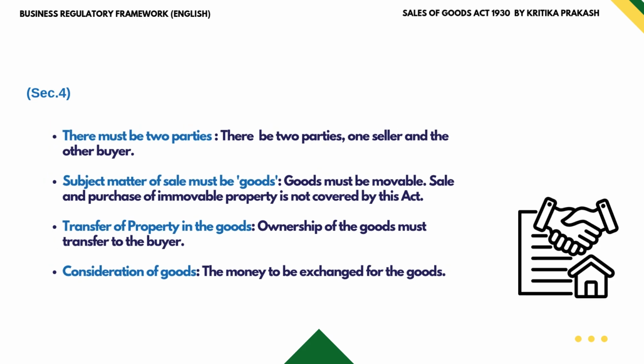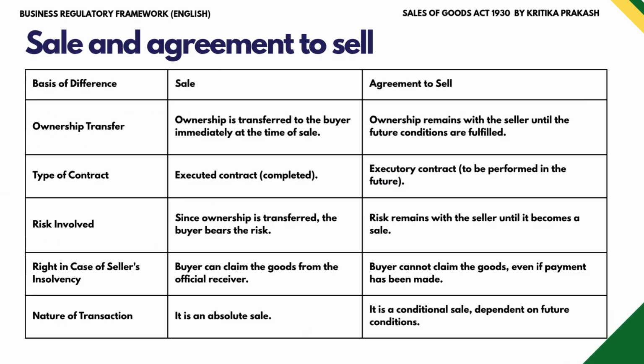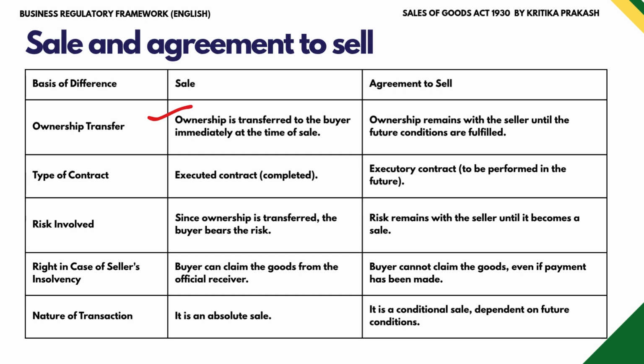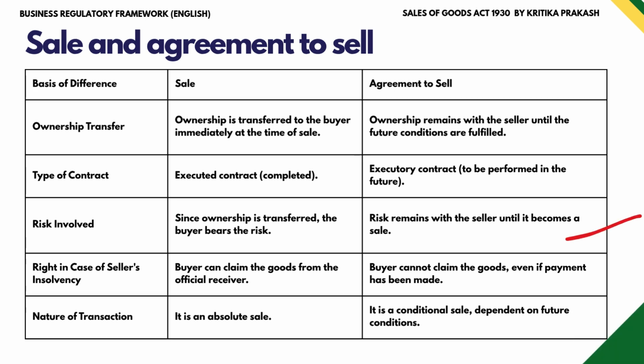Now let's understand the difference between sale and agreement to sell. The first basis of difference is the ownership transfer. In case of sale, it is transferred to the buyer immediately at the time of sale, whereas in agreement to sell, ownership remains with the seller until a future condition is fulfilled. Talking about the type of contract, sale is an executed contract, whereas agreement to sell is an executory contract. Risk involved in the sale is to the buyer who bears the risk alone, whereas in case of agreement to sell, the risk is with the seller until it becomes a sale.